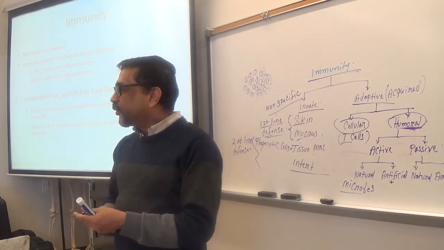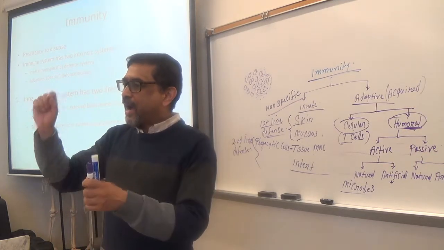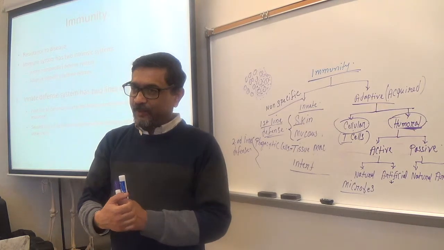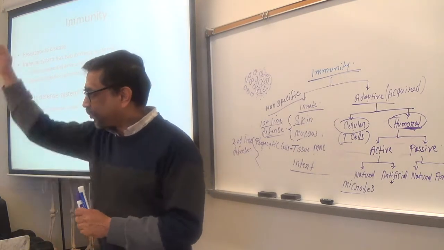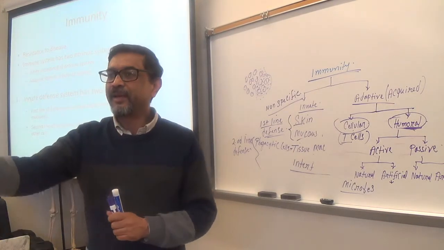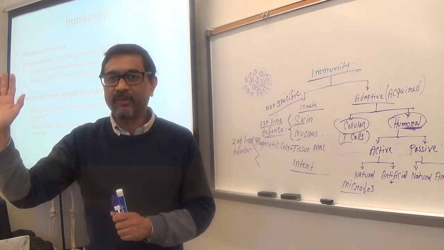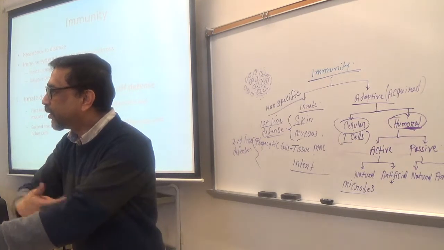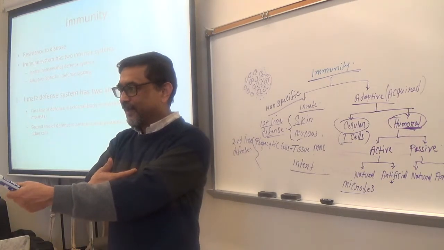So what we do in the labs, we highly attenuate, that means highly inactivate, suppress the antigens, microorganisms. Make sense? And then in a small dose, we inject into the body.